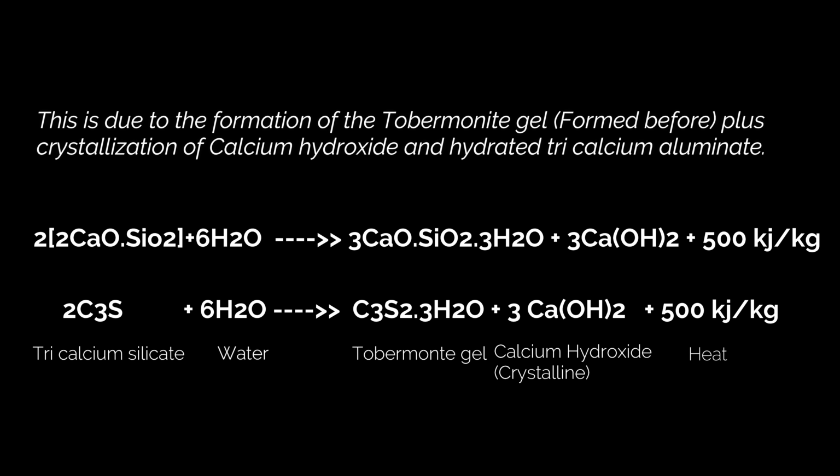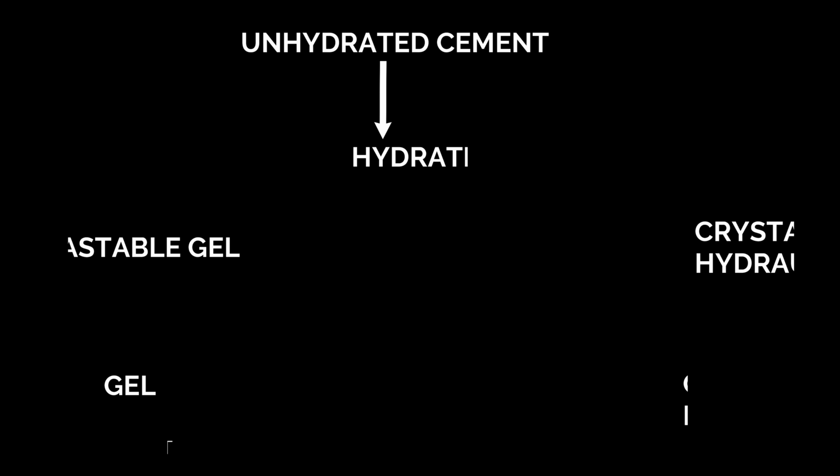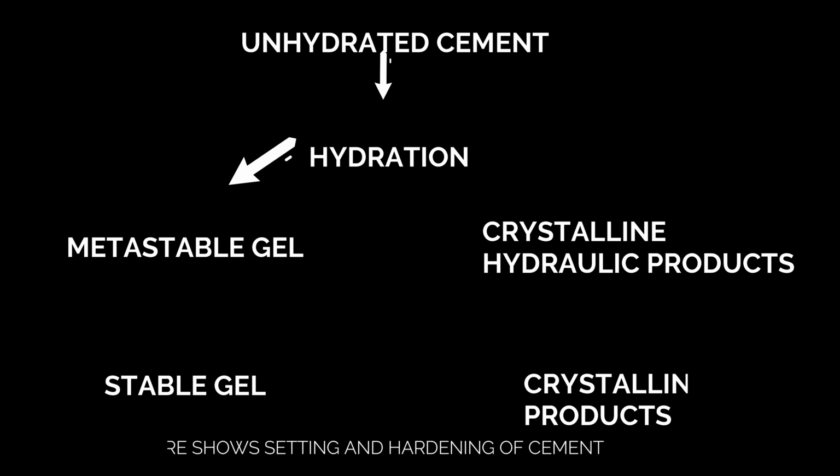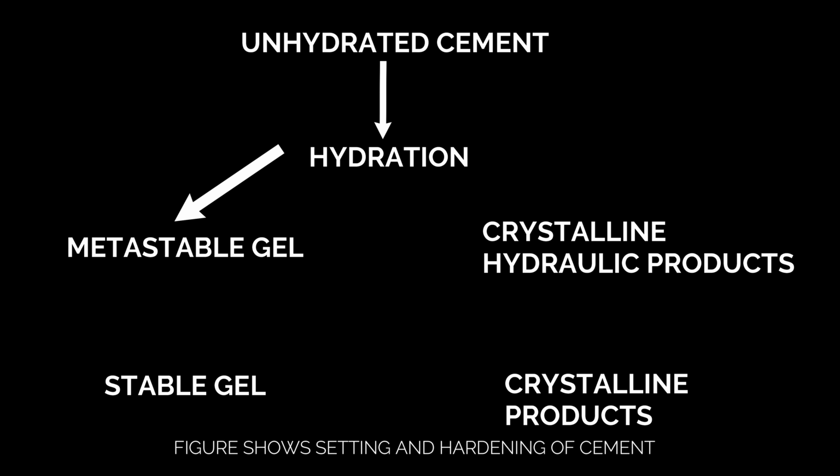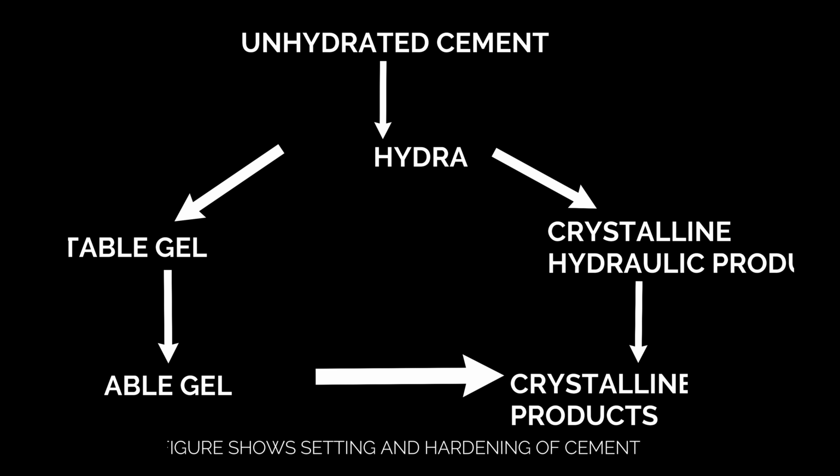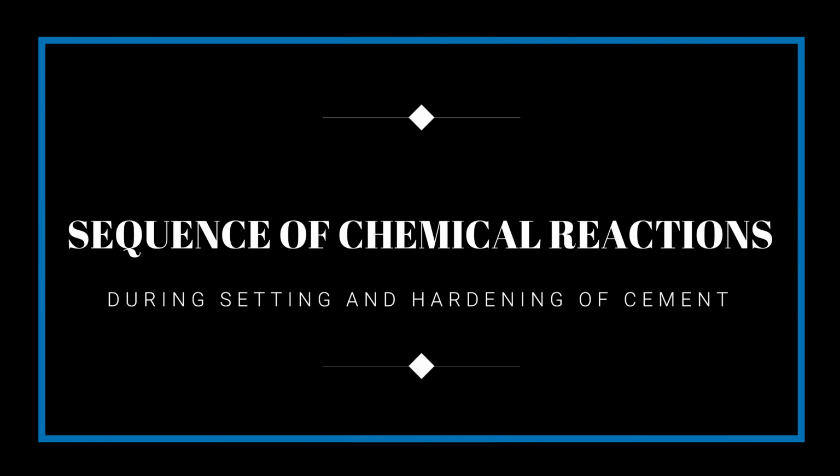The setting and hardening of cement may be shown in this diagram. Here initially unhydrated cement, that is nothing but cement powder, is mixed with water, that is hydration. On hydration, two types of products have formed, that is metastable gel and crystalline hydraulic products. Here the metastable gel gives rise to a stable gel, and the crystalline hydraulic products give rise to crystalline products. And the stable gel is also converted to crystalline products, which shows that a hard substance has formed, that is called the hardening